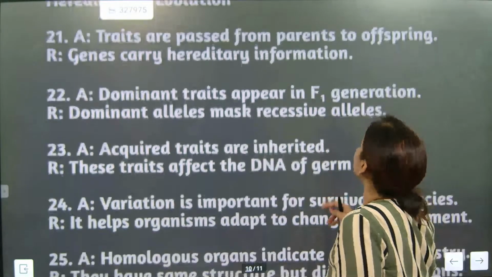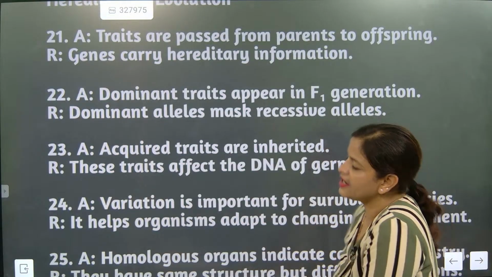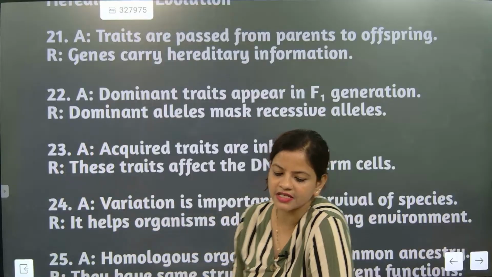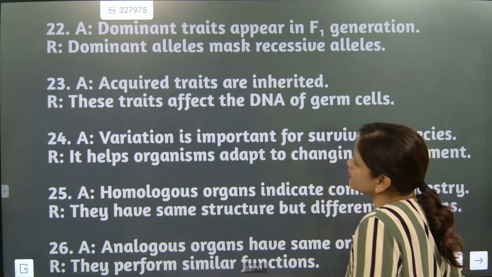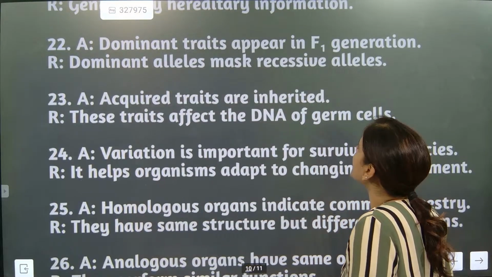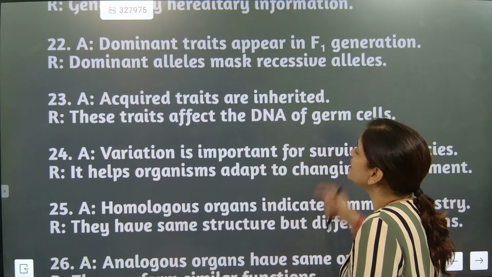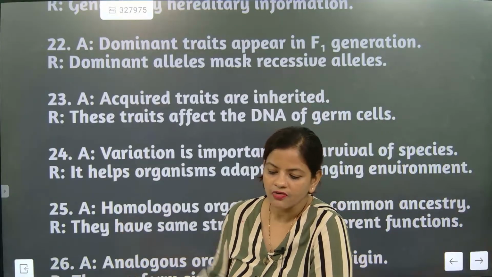Dominant trait appear in F1 generation. Dominant allele is masked recessive allele. What is the correct answer? A. There is no other answer here. The correct answer is A. 23. Variation is important for survival of species. Acquired traits are inherited. No. Assertion is false. These traits affect the DNA of gene term. Both are false. Here both are false.